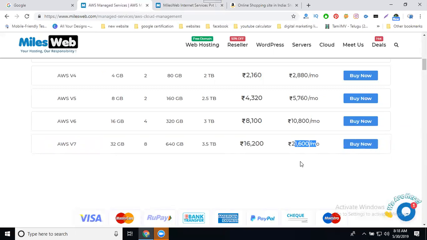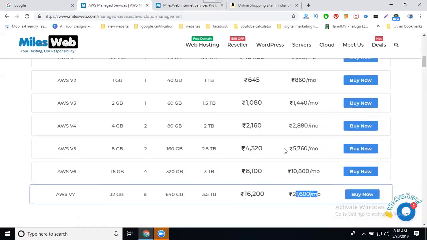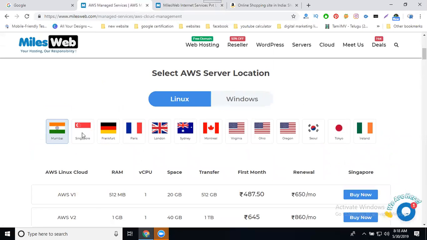Compare the total of 5 servers: shared, reseller, WordPress, dedicated and cloud. The most expensive is the dedicated, the second most expensive is the cloud. After that, the reseller is expensive, then WordPress, then shared hosting. But dedicated and cloud will be purchased only for one particular website to use for hosting. So that is the space. Based on your country, you can purchase your hosting.